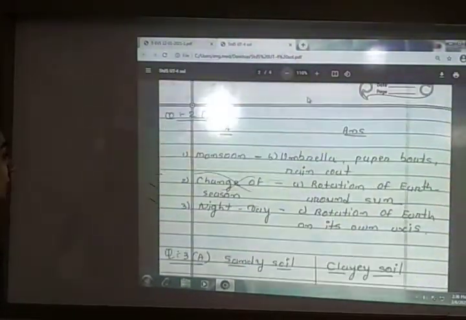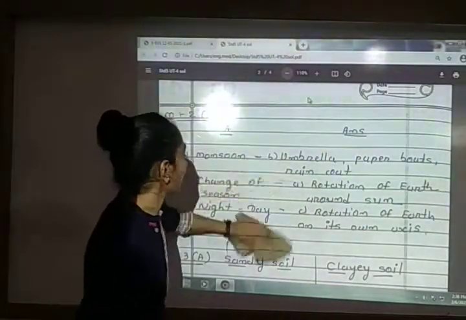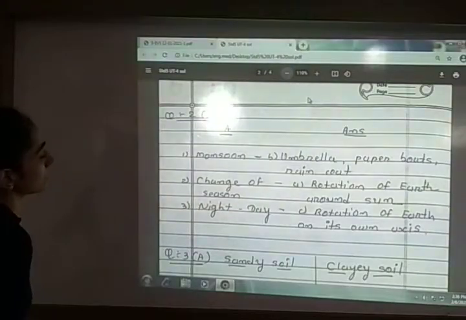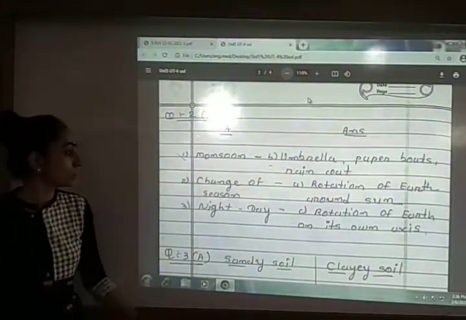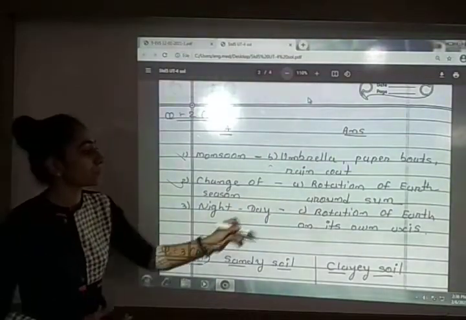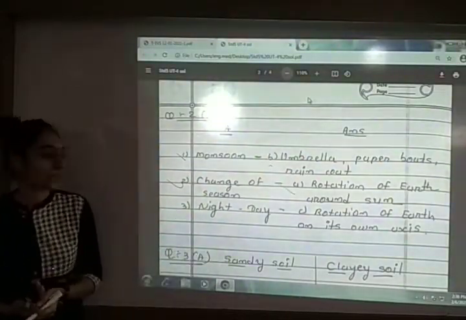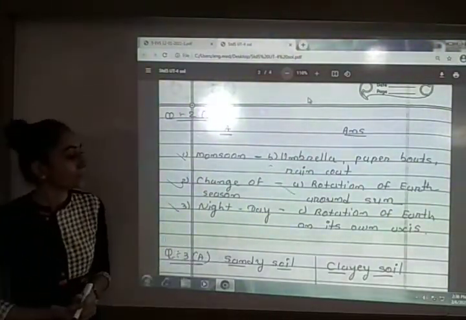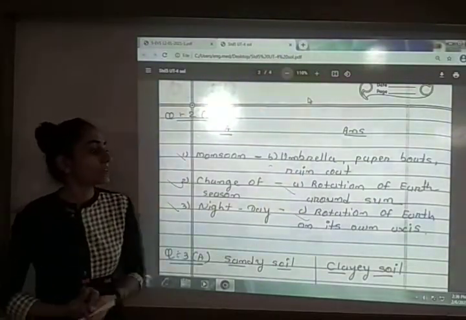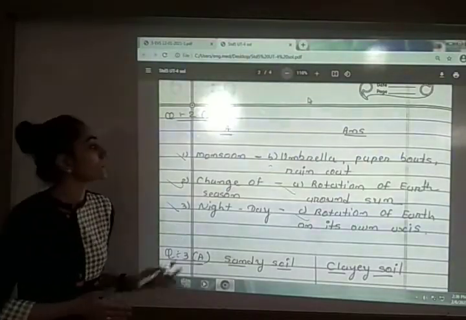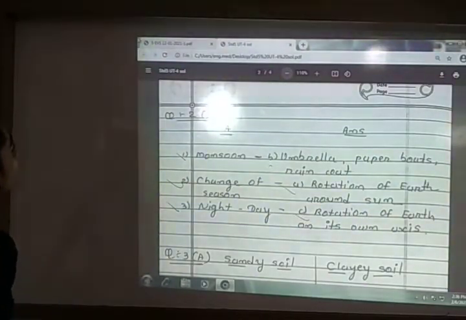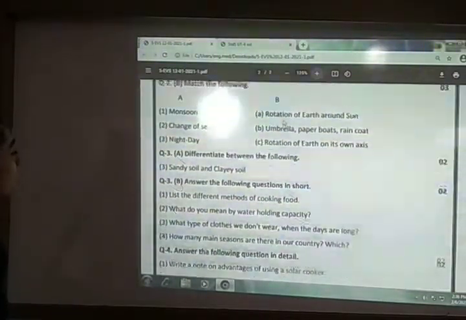Here the answer for the matching is also shown to you. This way you can write the answers. Monsoon, we are using umbrella, paper boats and raincoat. Change of season, it is because of the rotation of earth around the sun. The third one is day and night, or night and day. It's because of rotation of earth on its own axis. So this is the matching. Next is question number 3a.